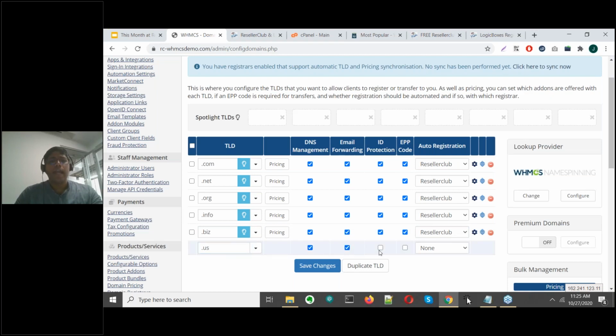You can choose to offer any free services that you wish here. Under auto registration, you can select the registrar through which you want that domain registration to go through. Now, this is another important feature of WHMCS, because suppose you are signed up with multiple registrars, you can add all of your reseller details with all of those registrars, activate all of those registrars within WHMCS, and you can choose. So you can choose .com goes through Reseller Club, .net goes through another registrar, etc. But for the purpose of our demo, we do not have multiple registrars configured. We just have Reseller Club. So I will select Reseller Club and click on save changes.